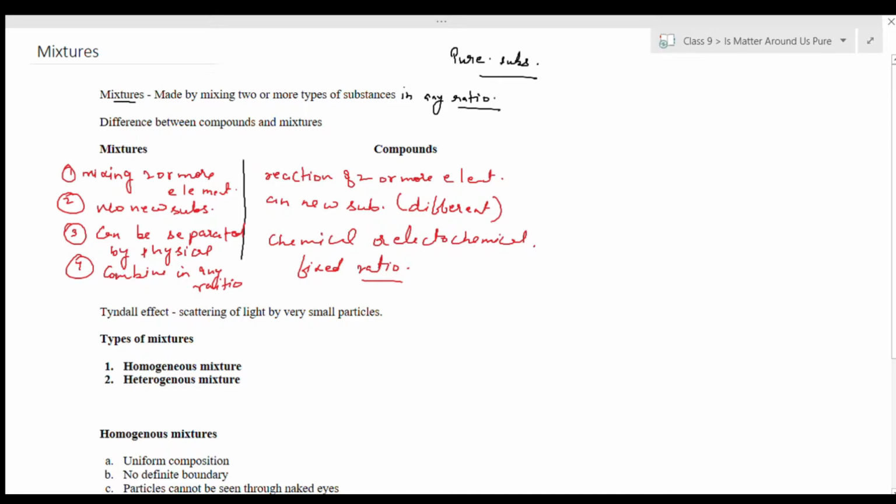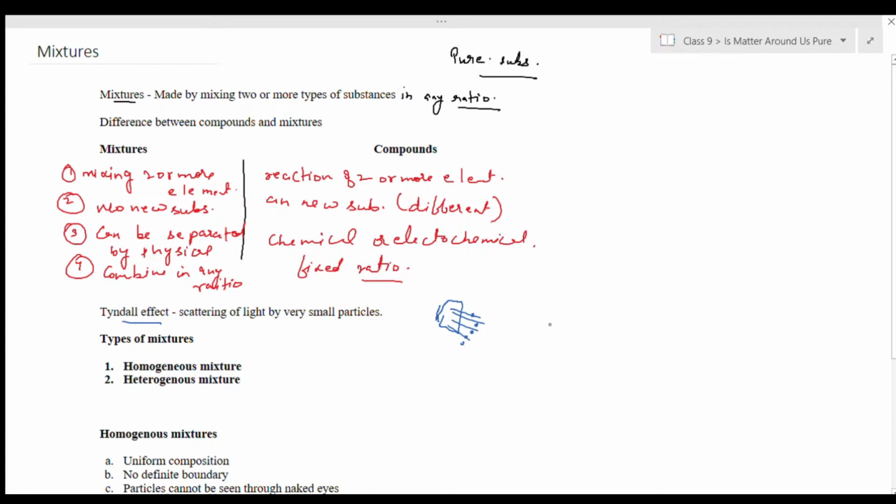This is one important question that is asked in the exams. Before we head on to different types of mixtures, we should know the definition of the Tyndall effect. It is defined as the scattering of light by very small particles. For example, there is a small window in a room and light is coming from it. There are times when you are able to see the path of this light, because there are very tiny dust particles present in the air which scatter this light, and this process is known as the Tyndall effect.